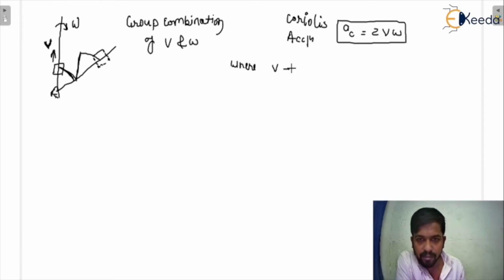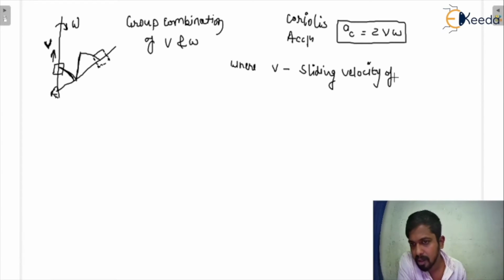Here, v is the sliding velocity of the slider. This must be remembered. Don't confuse v and omega, that is, the slider and the link.